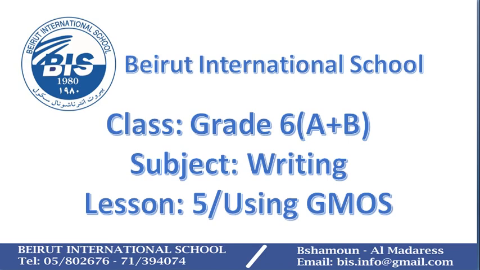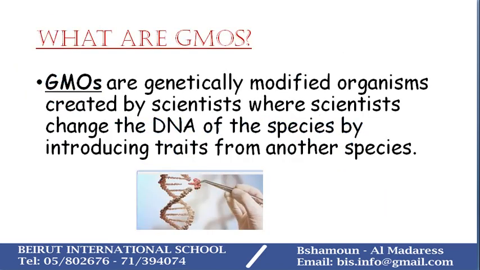GMOs are genetically modified organisms created by scientists, where scientists change the DNA of the species by introducing traits from another. For example, if a certain type of plant does not grow properly or is affected by certain external conditions, such as the weather, farmers can change the DNA of the plant to help it resist these external factors.